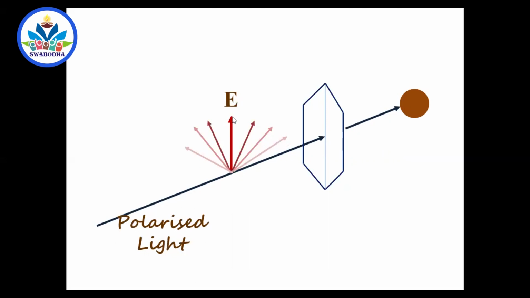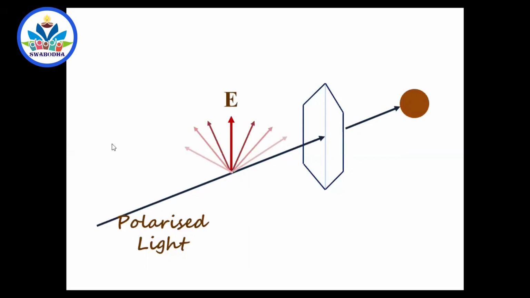That means this is the only electric field that I have, which is the resultant of many small, tiny electric fields. And similarly, if you come somewhere here, again the same thing occurs. If it is polarized light, the resultant of all the electric fields present here will also be in this direction. That's why it is called plane polarized light. If you observe this point of the light, the electric field is vertically above like this. Here also vertically above. Here also vertically above.